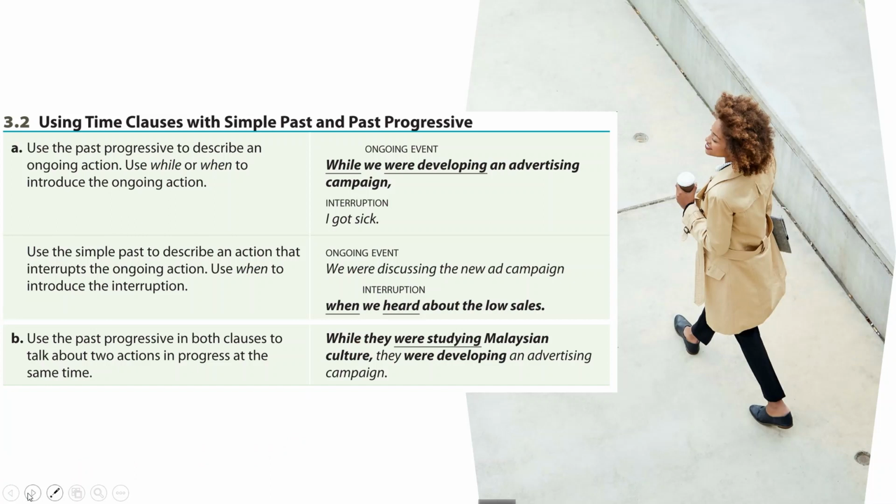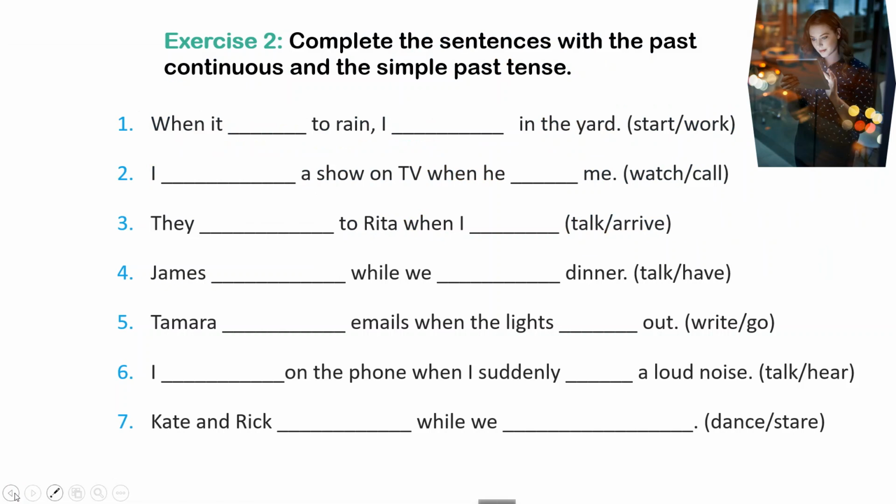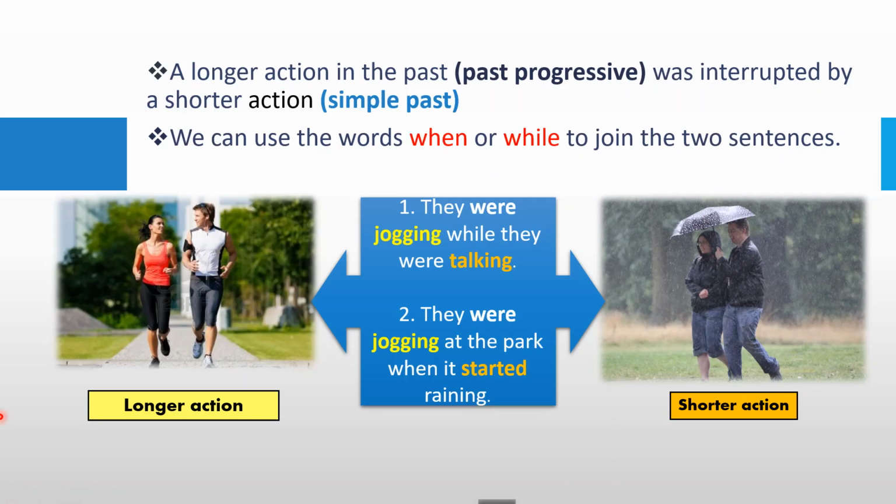So before we start with that exercise, let's see here some other examples. So remember, we're talking about a longer action, which is in the past, that is going to be past progressive. But when this action is interrupted by a shorter action, we're going to use simple past. And don't forget that we can use words like when, while, and many more.